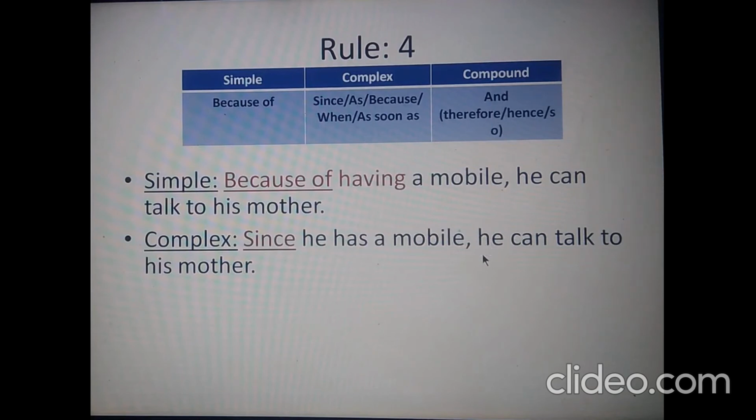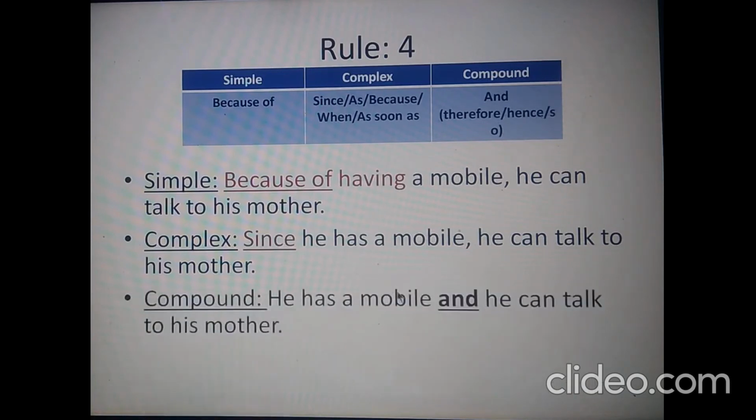In that case, there will be no change with the meaning of the sentence. Normally, this "so" is used. So the sentence would read like this: he has a mobile and he can talk to his mother. We can, as I have already said, drop out the subject from the second clause of the compound sentence if both the clauses have the same subject. So you can drop the subject.